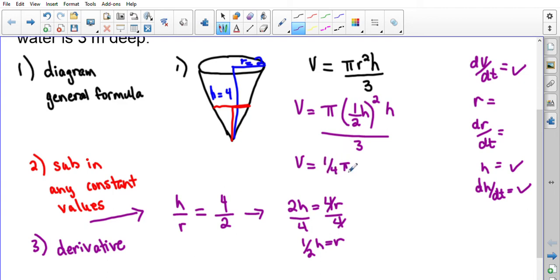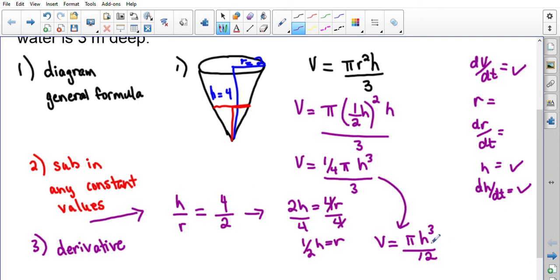I'm going to have a pi. I'm going to have the h's: h squared times another h. I'm going to have h cubed all over 3. Now, sorry to make this messy, but essentially I'm going to have pi h cubed over 12 as a formula for this particular cone. Not every cone, but this particular cone.